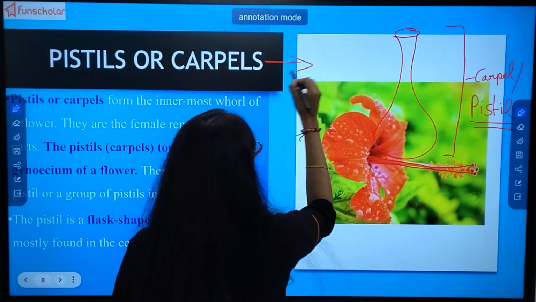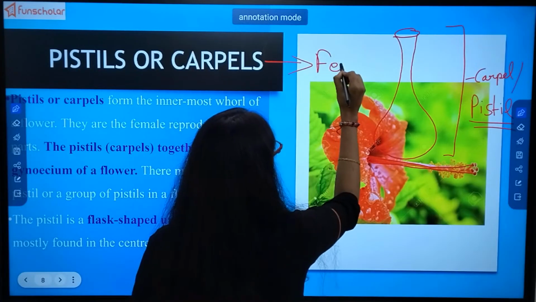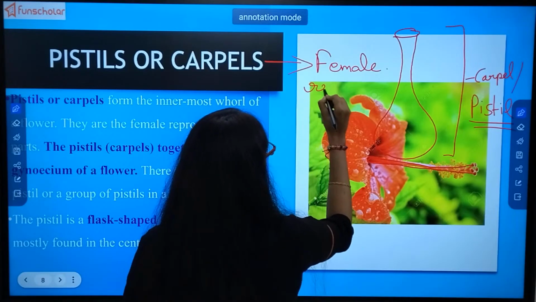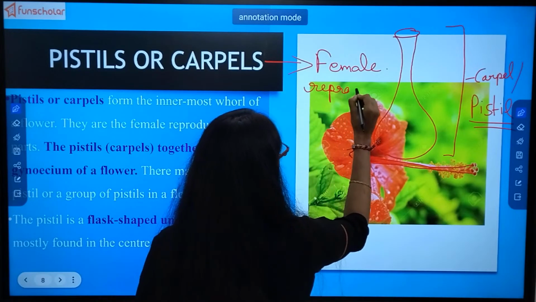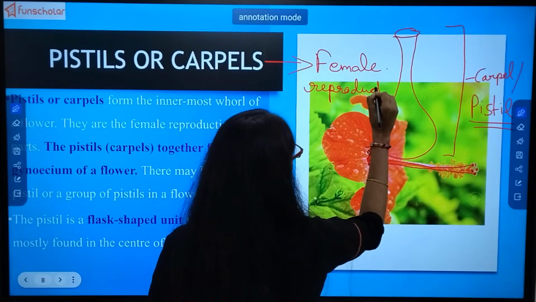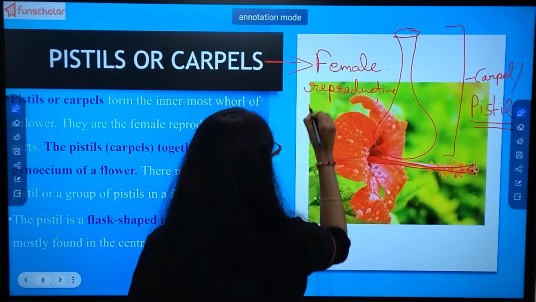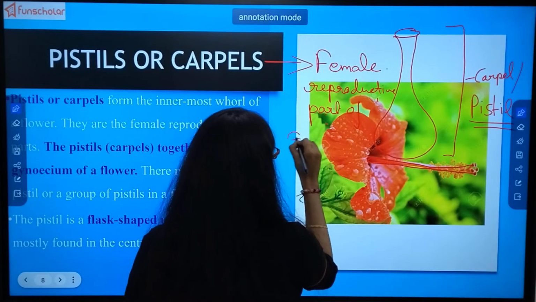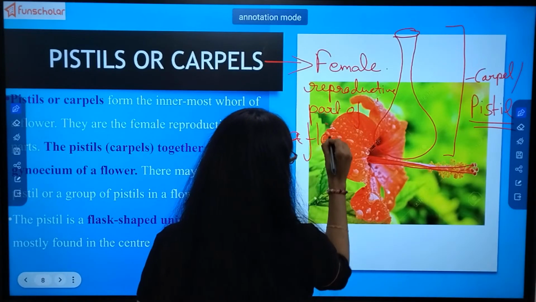So carpels are nothing but the female reproductive part of a flower.